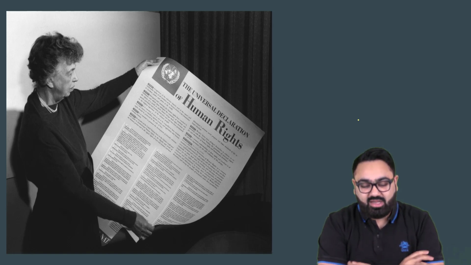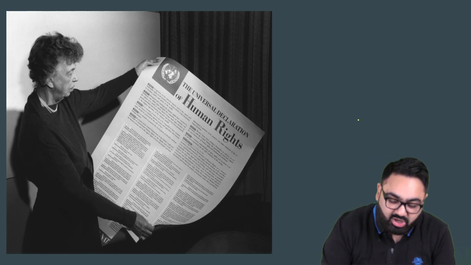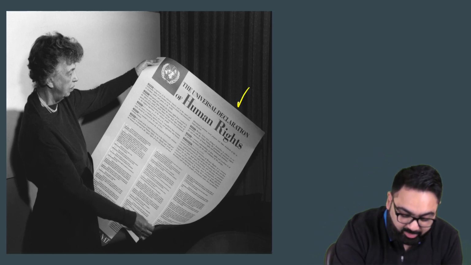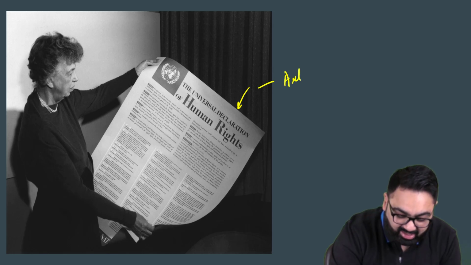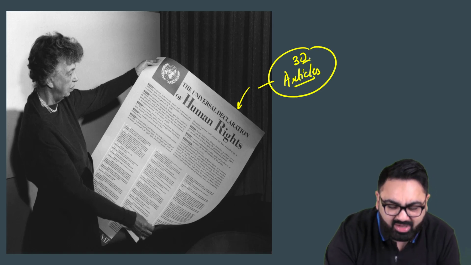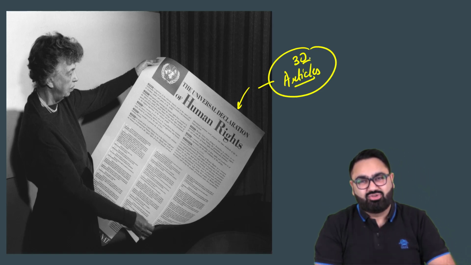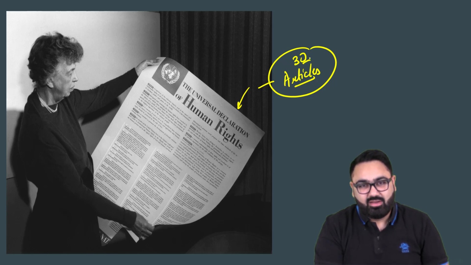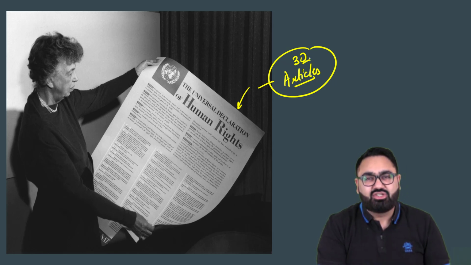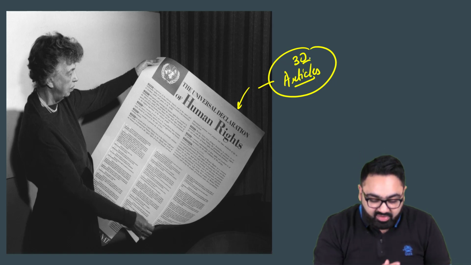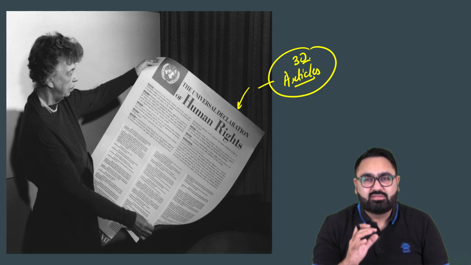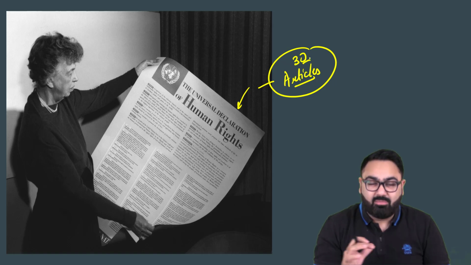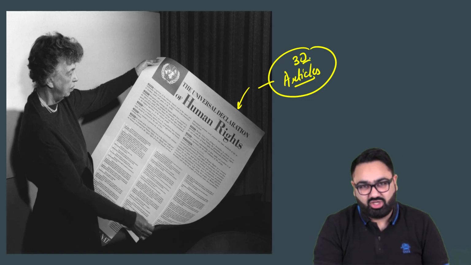That is when the UN in 1948 came up with something called the Universal Declaration of Human Rights. This is the document that you see on your screen. It has 30 articles. Mostly one-liner articles, very similar to the fundamental rights that you see in India. Right to freedom of life, freedom of religion, these kind of things are written here. But this was the first ever declaration at the world stage that universally there should be at least some bare minimum rights which should be available for everyone without any discrimination.